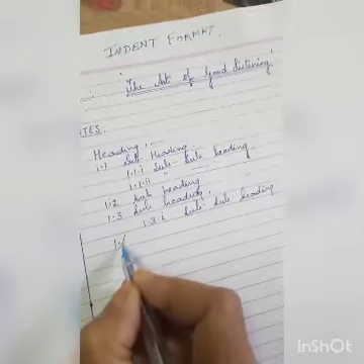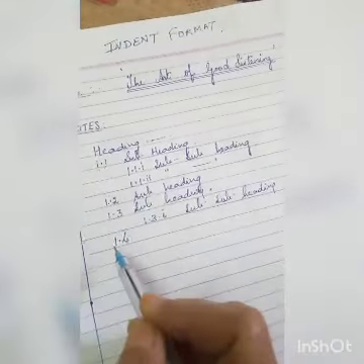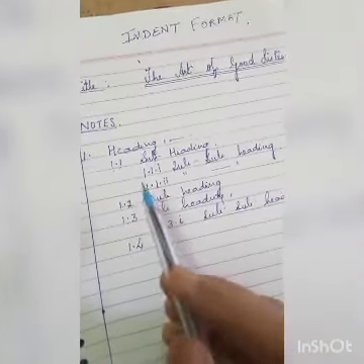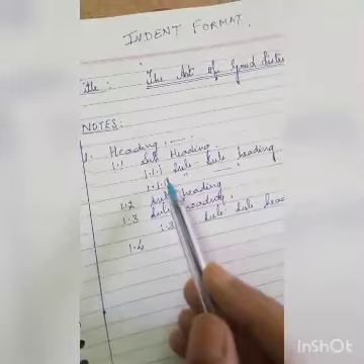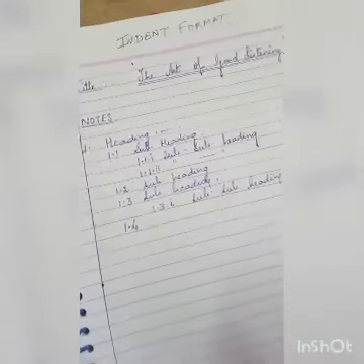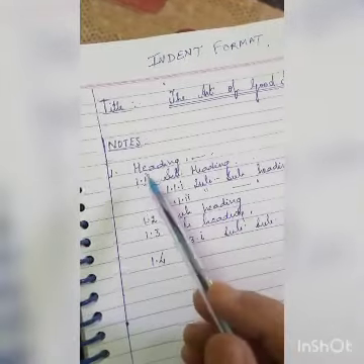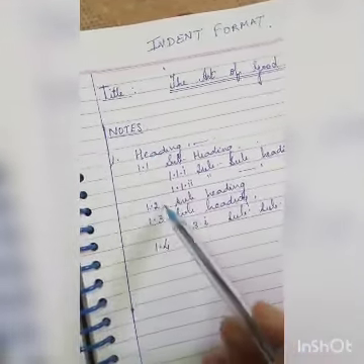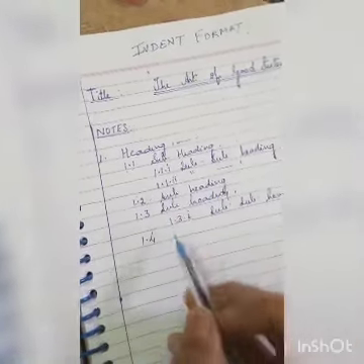Now children, remember, suppose the first heading is here, it should have at least 3 to 4 subheadings. One heading can have 3 to 4 subheadings. Sometimes it's a difficulty for the children to find out the subheadings. So what they do, they simply write the 4 subheadings: heading, subheading, subheading, subheading and subheading.